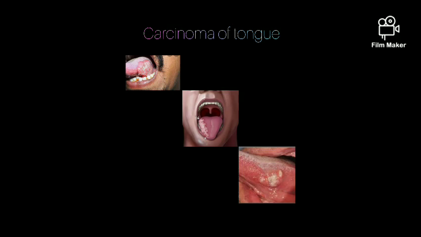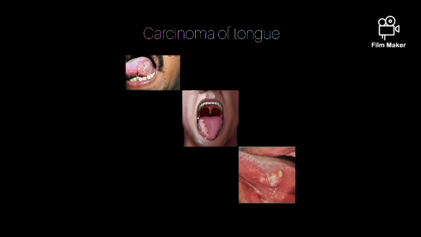Ankyloglossia is restricted mobility of the tongue. That is due to infiltration of the floor of the mouth or mandible, or due to an advanced lesion. Dysarthria, difficulty in talking, is due to inability of the tongue to move freely.